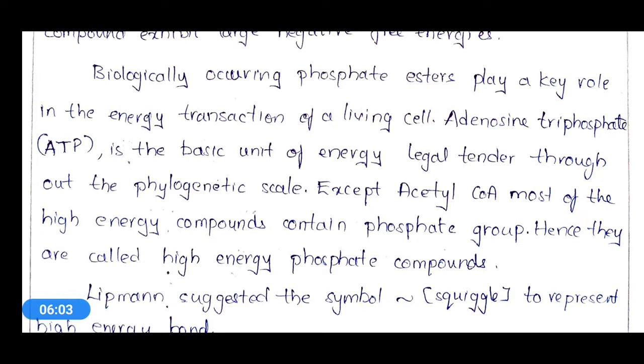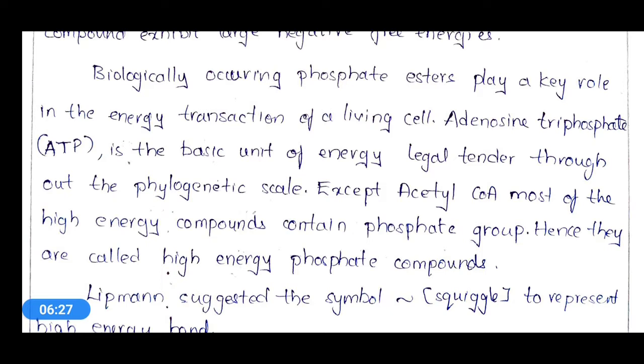Adenosine triphosphate is the basic unit of energy legal tender throughout the phylogenetic scale. The most important high energy compound is adenosine triphosphate, that is ATP. It is the major energy resource in our body.